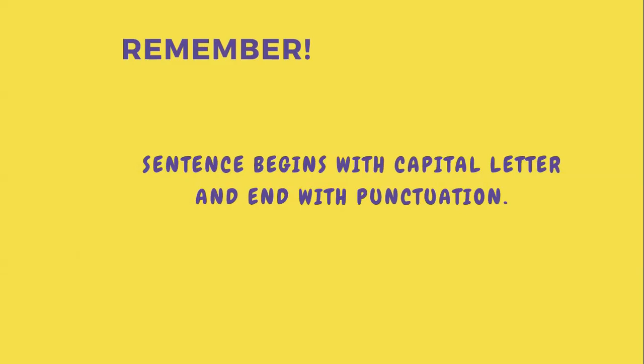So remember, a sentence begins with a capital letter and ends with punctuation. We have period, question mark, and exclamation mark. But we are going to learn about specific types with specific punctuation in the next part of the video.